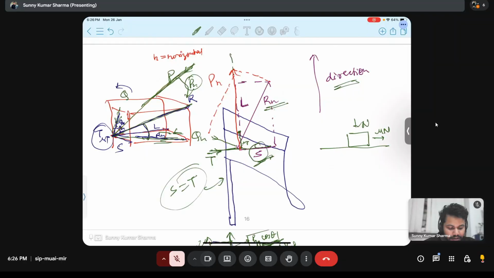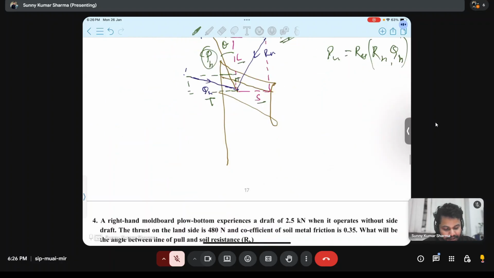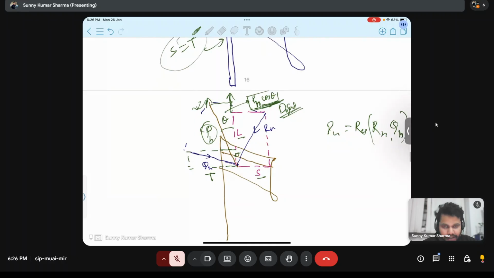If someone tells you that there is side draft here, you have to tell no, because T and S are counteracting and there is no side draft. Only the draft is working in the direction of travel. So it has no side draft. Here in this case, PS has gone this side towards this.